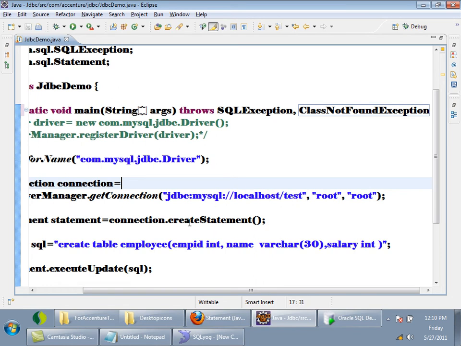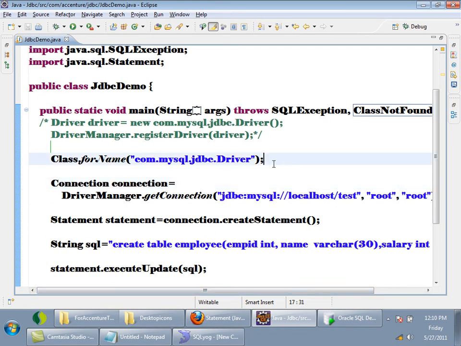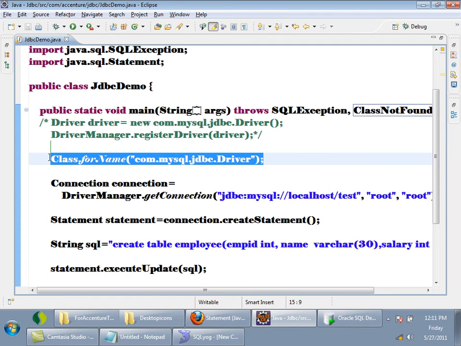See here, I will explain what is happening whenever I say Class.forName. forName is a static method of Class. It will load whatever class you give. Tell me, immediately after a class is loaded, what will be executed? Static blocks. In your class there are some static blocks, they will be executed, right? Inside the static block of this driver code, there is similar code already. So you need not write these two statements. If you just load the class, it is sufficient. Okay?